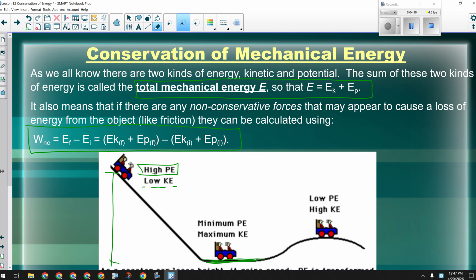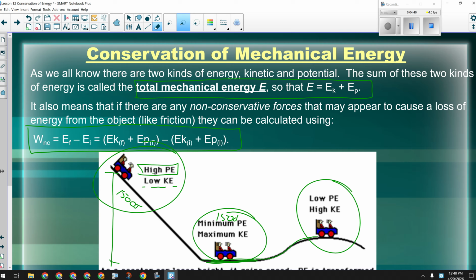Okay? Then I cruise along here and I go up this little hill. Well, if I go up this little hill, I'm going to gain a little bit of potential energy because I'm going to lose a little bit of kinetic. All right. Let's say I had 1,500 joules worth of mechanical energy in this position. How much mechanical energy do I have here? Taylor? You were right. 1,500. Okay, and here? Still 1,500. Okay? All that changes is how much of it is kinetic and how much of it is potential. The total can't change in an isolated system.